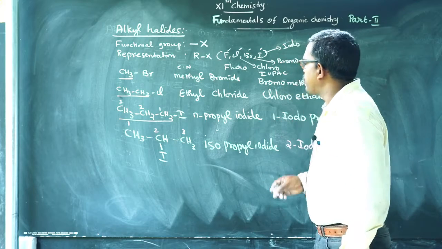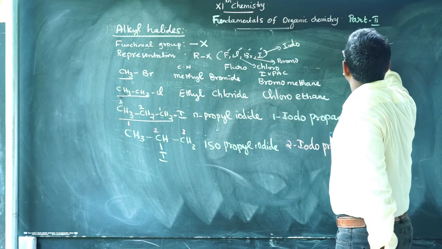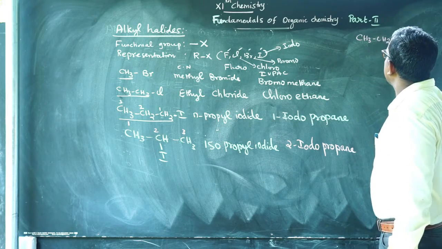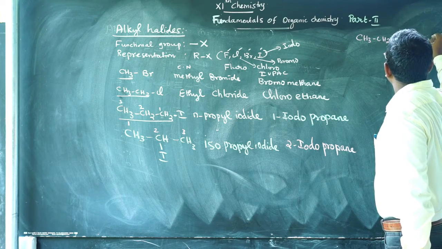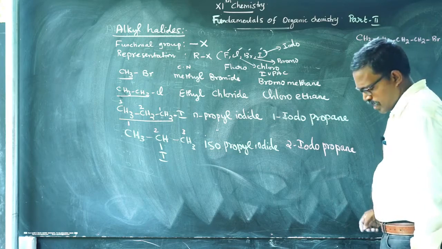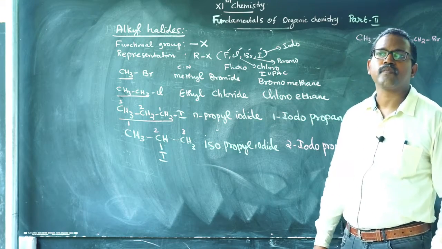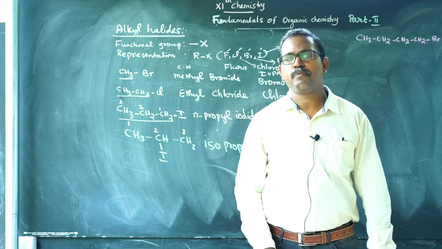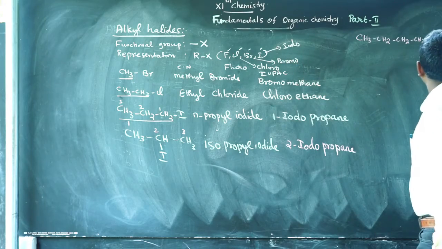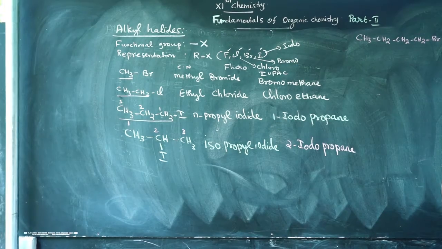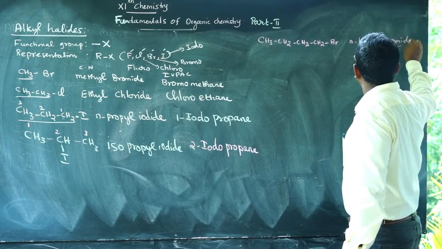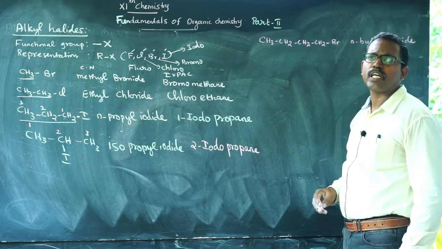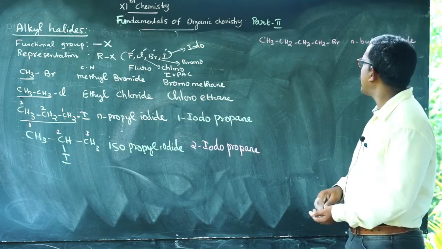Next, the compound with carbon number 4: CH3 CH2 CH2 CH2Br. This is normal butyl bromide, or N-butyl bromide.